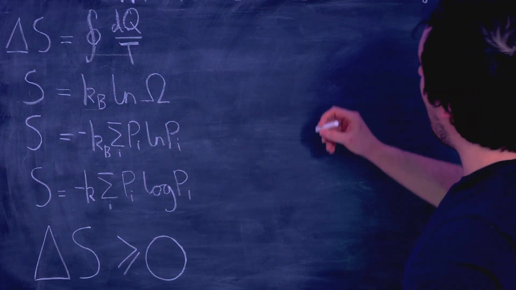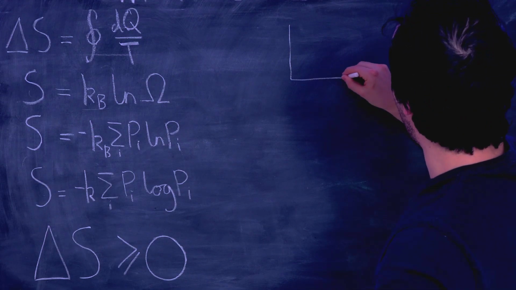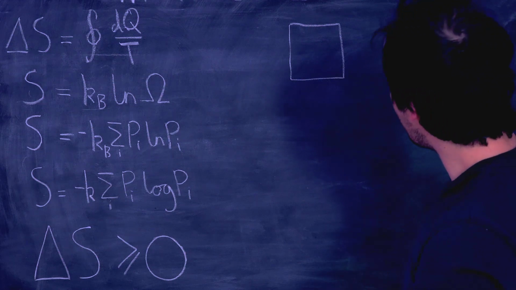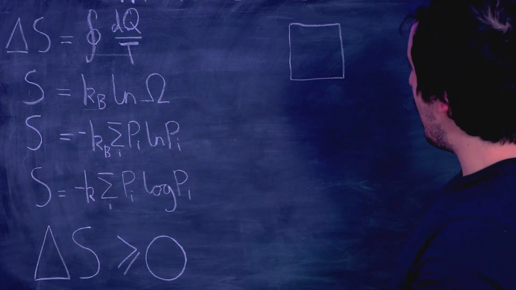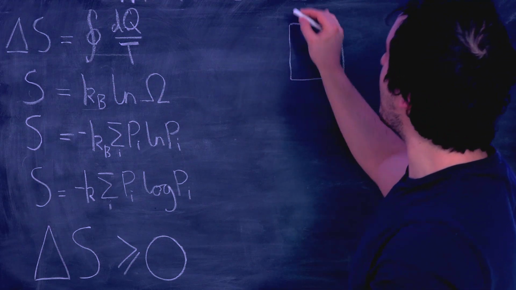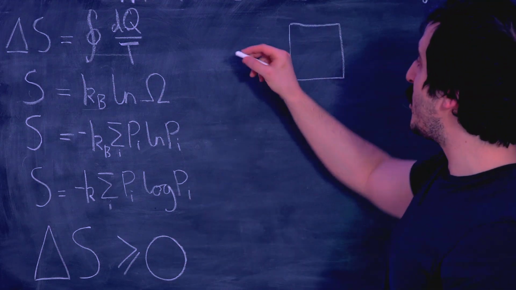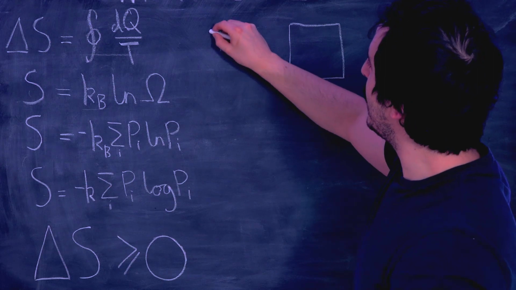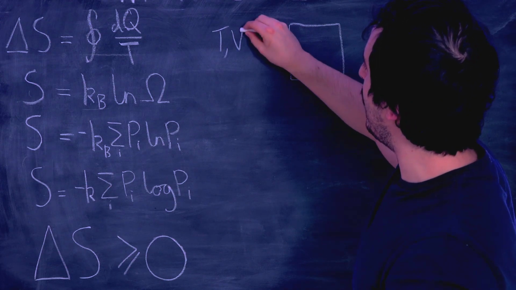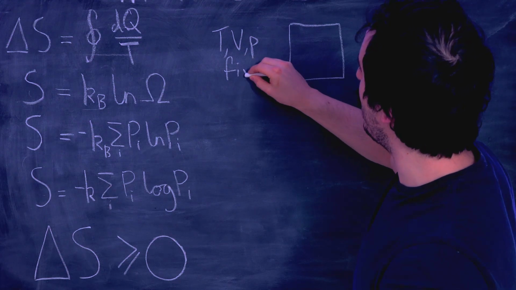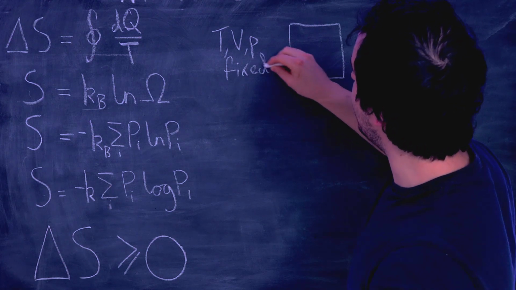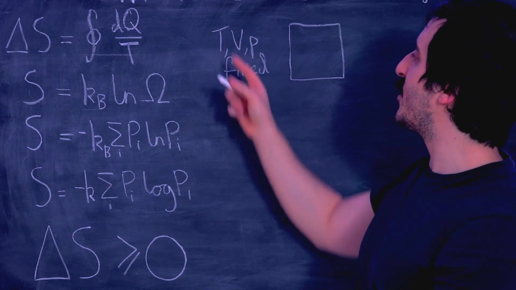Let's say I have a box of water, and let's say that it's a thermally isolated box which doesn't change in size. So I'll say that T, V, and P are all fixed. The temperature, pressure, and volume are all fixed, right? So this is our system, and these are our constraints.